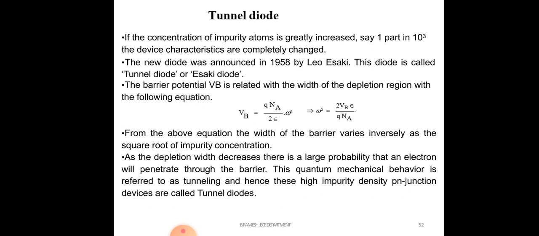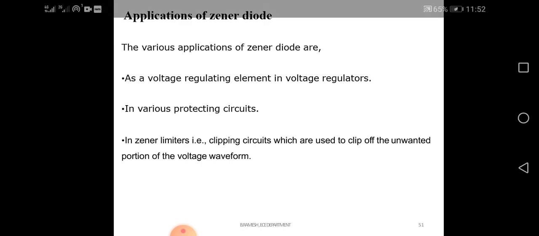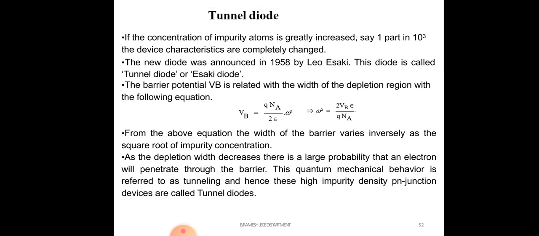The potential barrier VB is related to the width of the depletion region by the following equation. VB is equal to q times the acceptor ion concentration times the width squared, divided by 2 epsilon. So from the above equation, the width of the barrier varies inversely as the square root of the impurity concentration.